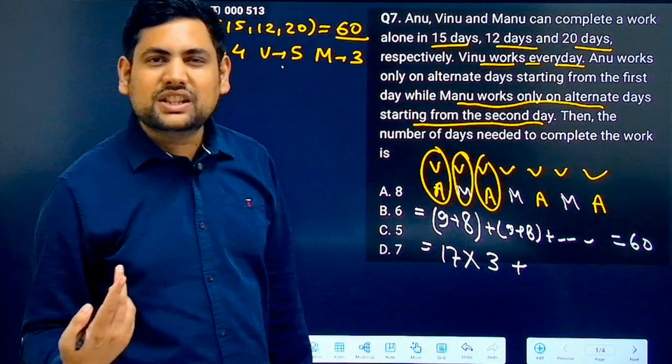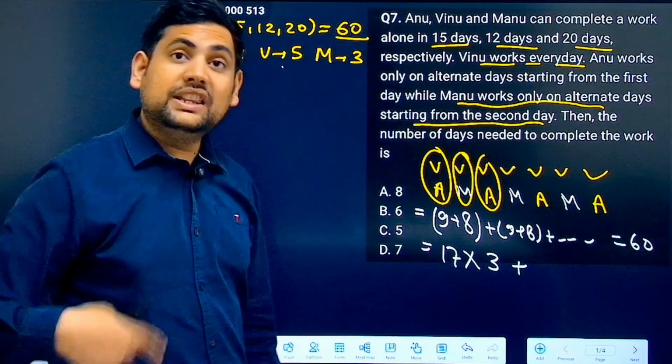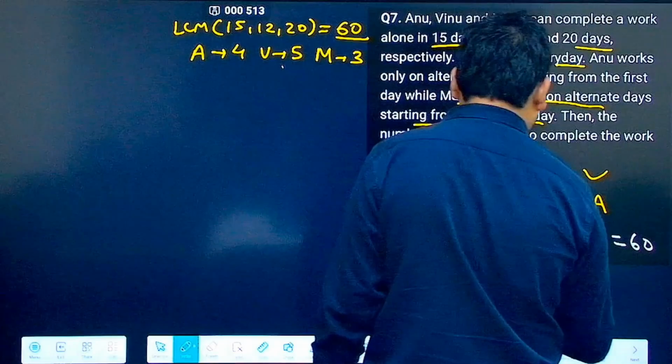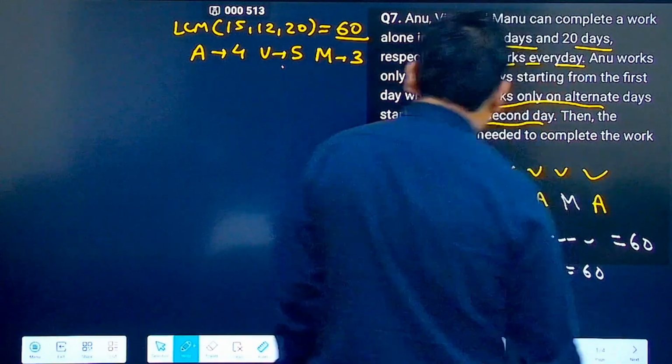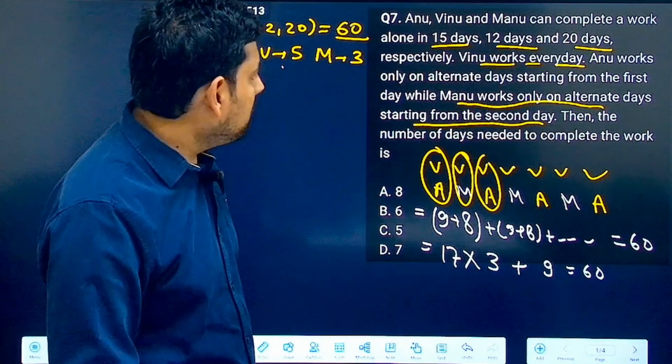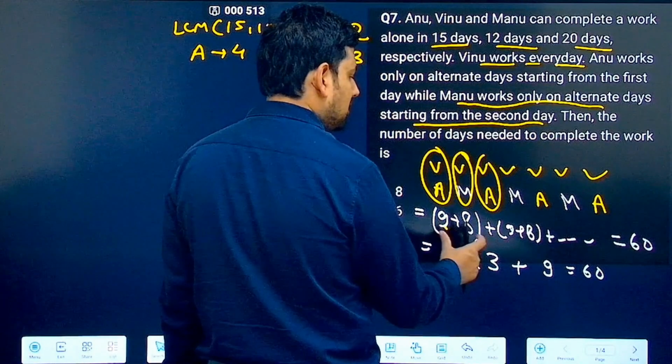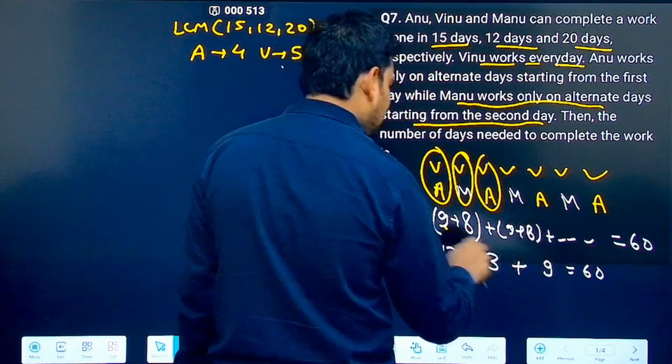What more do you require to reach 60? One more time you require 9. Correct. 51 plus 9 will give you 60. So one more time you require 9. This gives you 60. It is asking you then the number of days needed to complete the work. So this is 2 days, then 2 days, then 2 days. 6 days are gone. Correct.